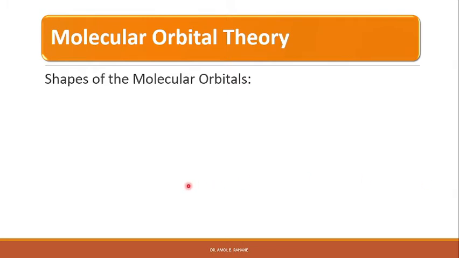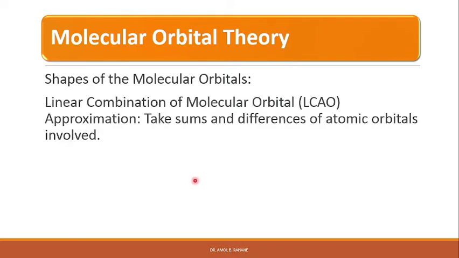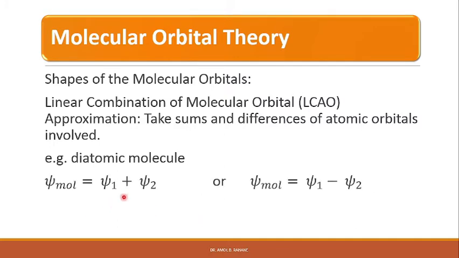The detailed computation of the shapes of these orbitals from Schrodinger's theory is a relatively difficult topic, and therefore we can use an approximation called the linear combination of atomic orbitals method to get the shape of the orbitals by taking the sums or differences of atomic orbitals of the constituent atoms. For example, for a diatomic molecule, we could imagine the formation of two different molecular orbitals whose wave functions would be psi molecule equals psi 1 plus psi 2, or psi molecule equals psi 1 minus psi 2.